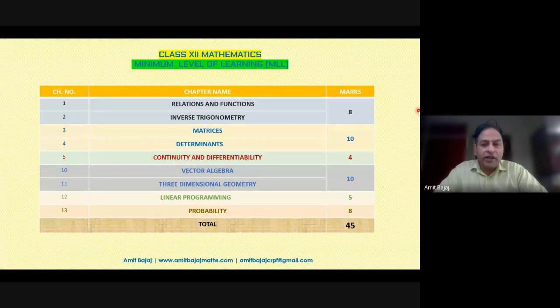Relations and functions and inverse trigonometry, because this time the easier type of problems are there. We do not talk about the harder inverse trigonometry. So you can consider that, 8 marks for that. Matrices and determinants they must do, which carries a weightage of 10 marks. And I am focusing only on chapter number 5, continuity and differentiability. I'm not talking about AOD, because AOD has increasing, decreasing, maxima, minima, the word problems, and with word problems, the sky is the limit.